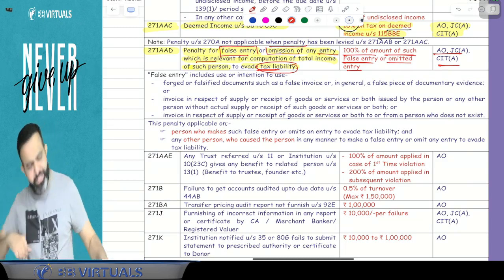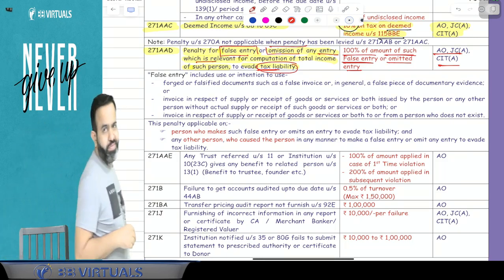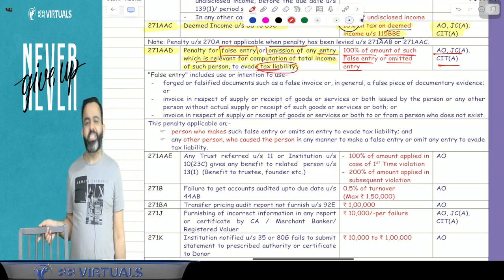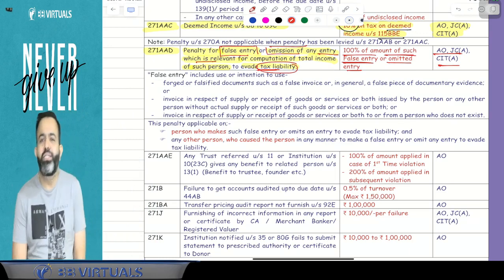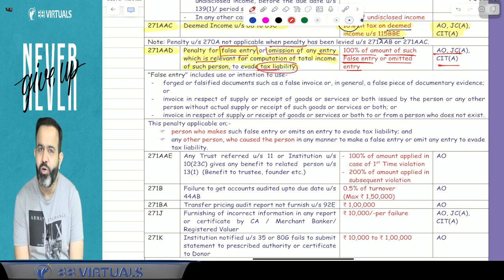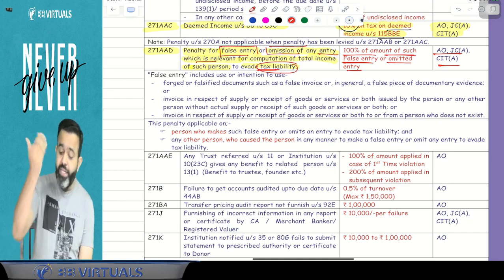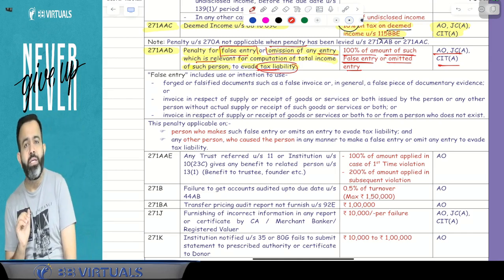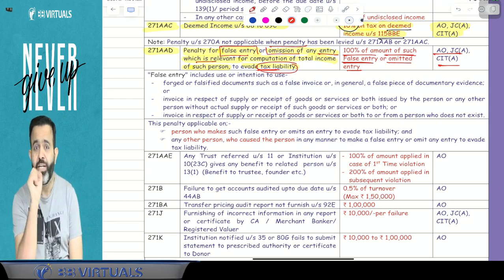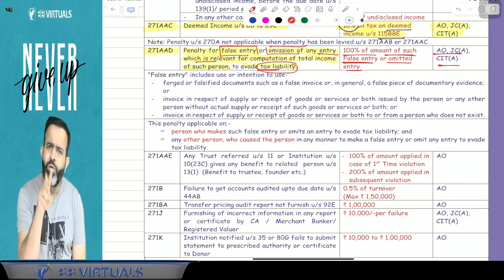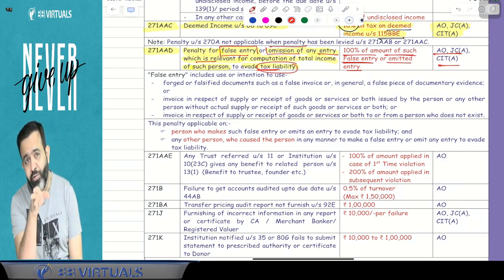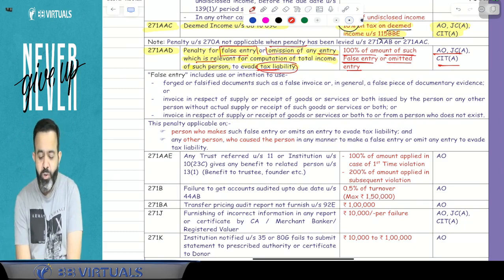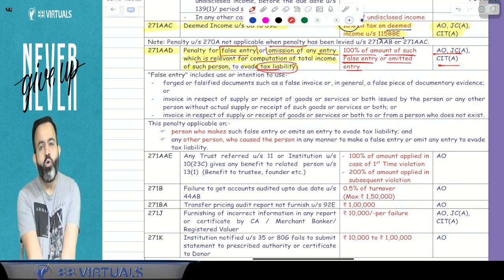Now false entry means, for an example, in your books you posted some fake expenditure. Suppose, for example, traveling expenditure: there is no traveling expenditure, but you just posted traveling expenditure. That is called a false entry or fake entry. Or suppose you omitted an entry. Omitted entry means you have not recorded a sale transaction. Suppose there was a sale transaction and you have not recorded it. Then also it will be treated as an omission of entry, and here there will be a 100% penalty.